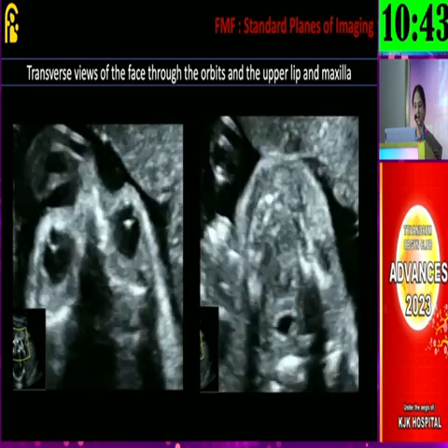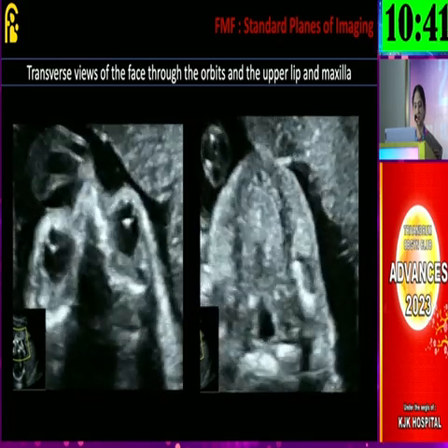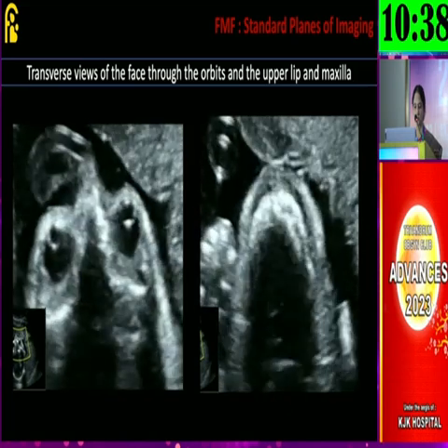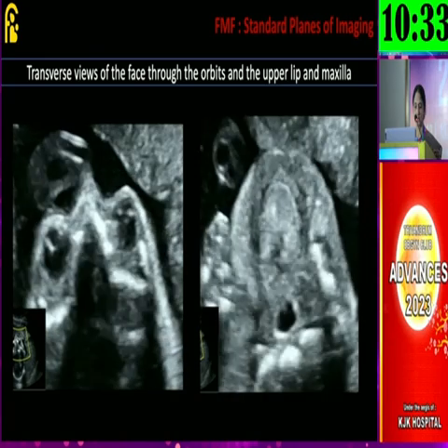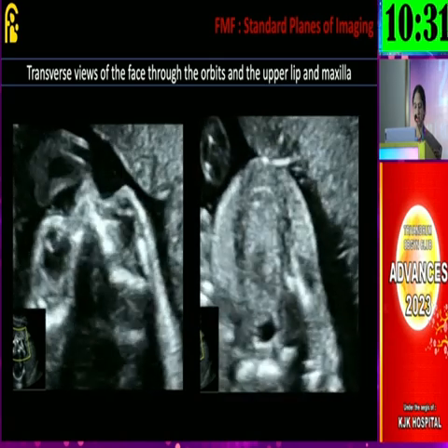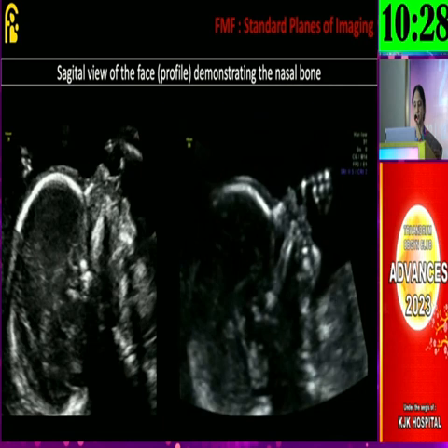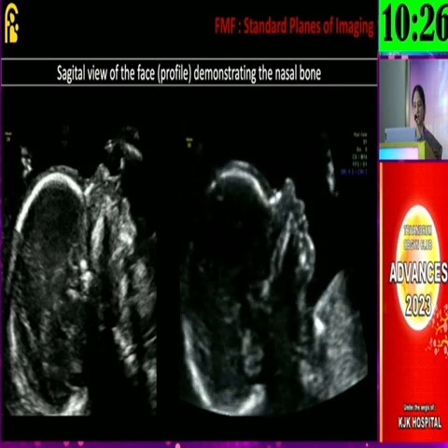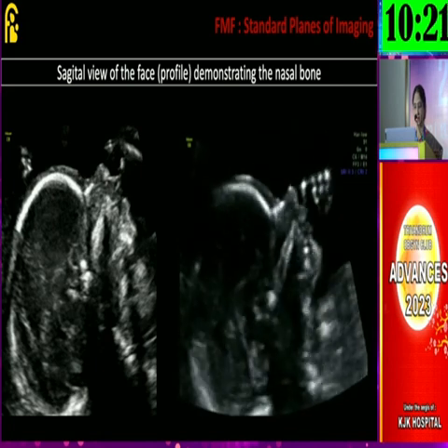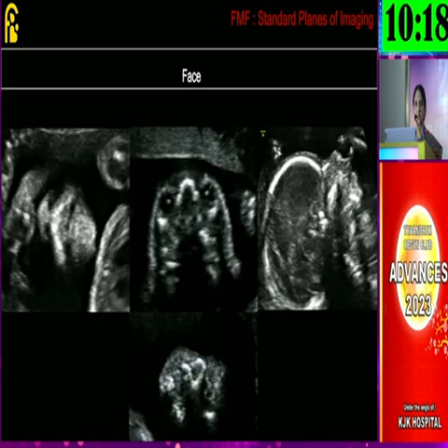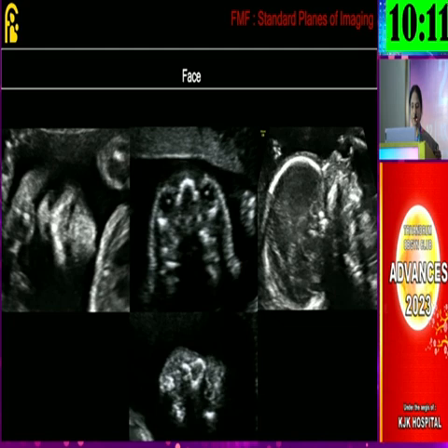As we move axially, you can see both the eyes, the orbits, and then the lens. As we move down, you can appreciate the maxilla as well as the mandible, and the tongue as well in this particular section. So abnormalities like hypotelorism and hypertelorism can be appreciated. The sagittal view of the face constitutes another important thing, and as described by the first speaker, the nasal bone up to 20 weeks of gestation can be a marker appreciated in the second trimester as well. So these are the coronal face, and then eye orbits, and then nasal bone, and premaxillary triangle, which are important in the face.